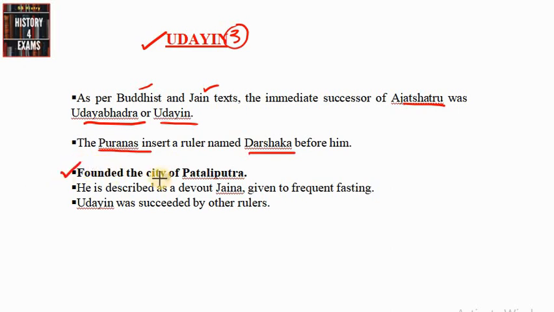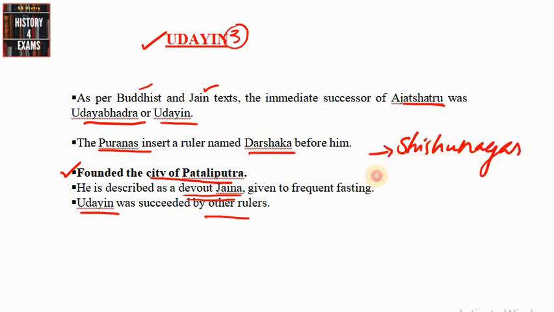The most important feature of Udayin was that he founded the city of Pataliputra. The early groundwork regarding Pataliputra was done by Ajatasatru, but Udayin made it into a great city, and also we can see he was an important follower of the Jaina. Later Udayin was succeeded by some other rulers. Later the weak rulers were overthrown by another king named Shishunaga, hence establishing the Shishunaga dynasty.